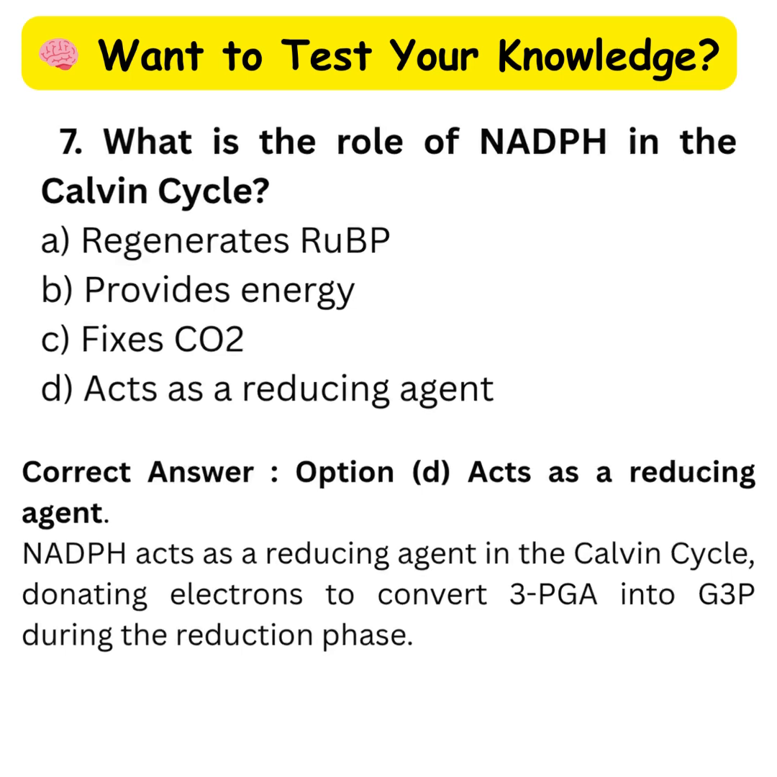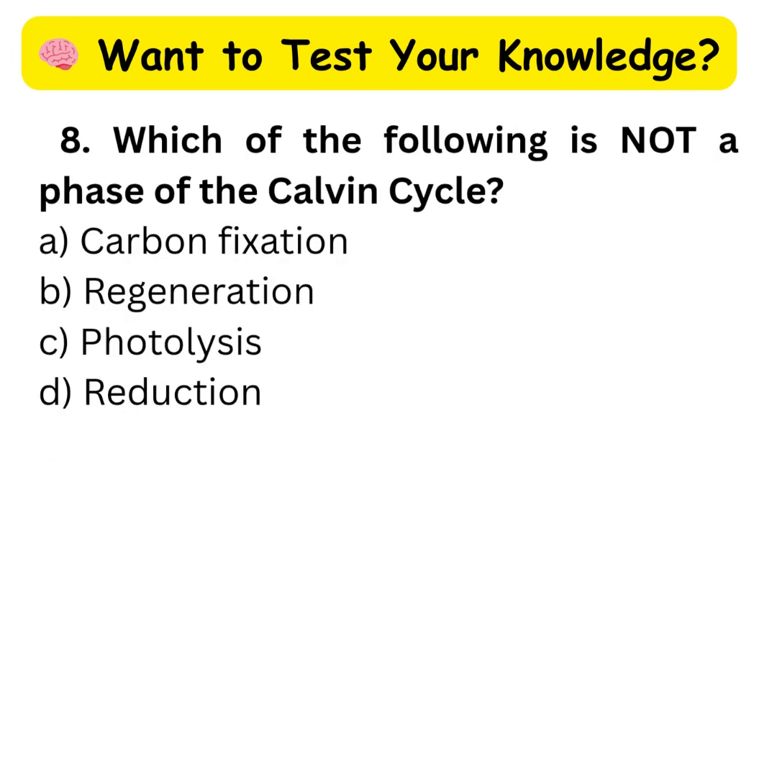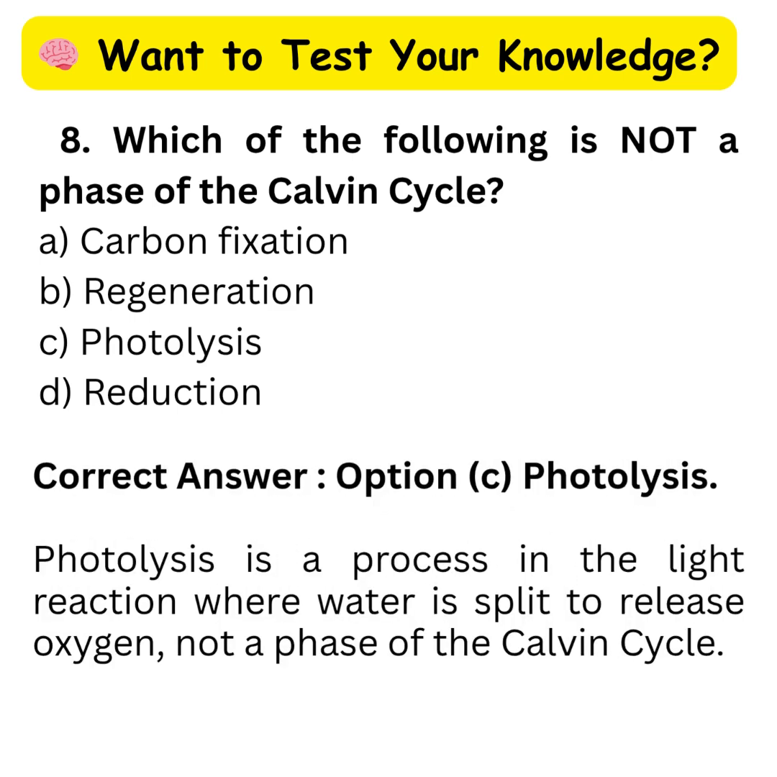Question number 8. Which of the following is not a phase of the Calvin cycle? A. Carbon fixation. B. Regeneration. C. Photolysis. D. Reduction. Correct answer: option C, photolysis. Photolysis is a process in the light reaction where water is split to release oxygen, not a phase of the Calvin cycle.